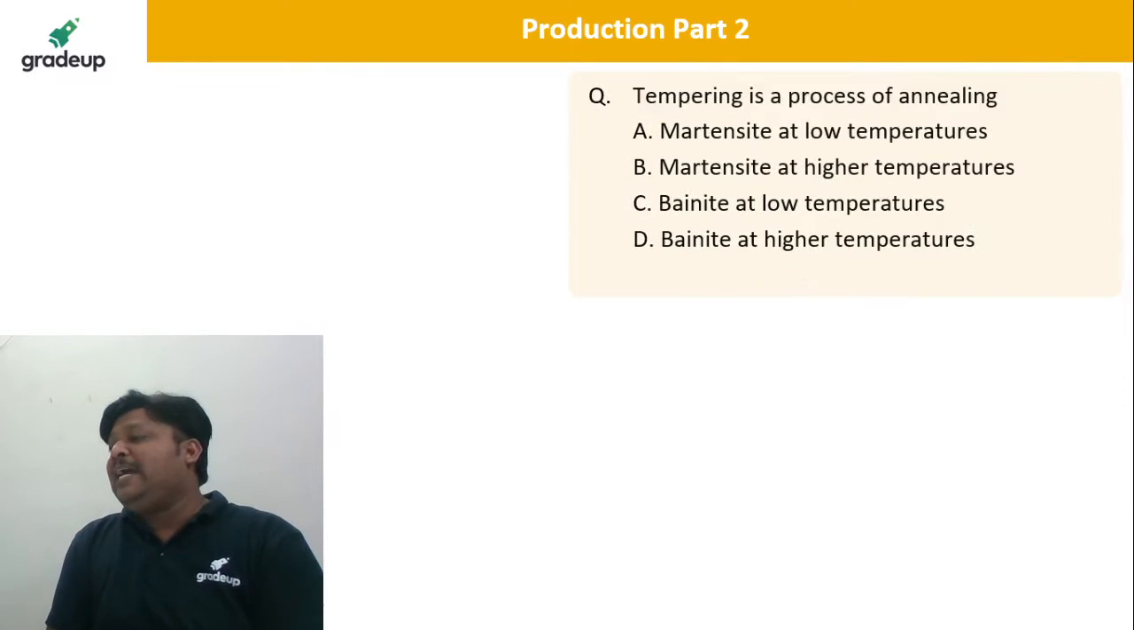Tempering is the process of annealing of. So tempering is what? The process of annealing. Yes, the highest hardness is with nitriding, then cyaniding, then carburizing.